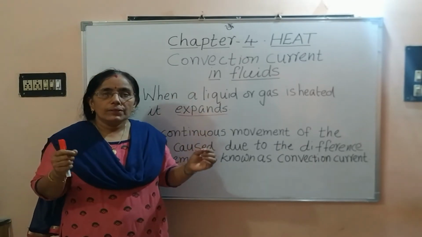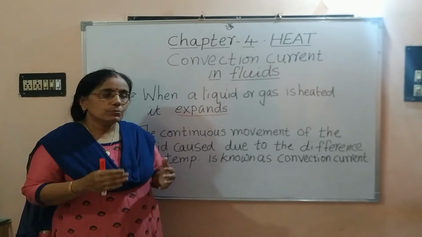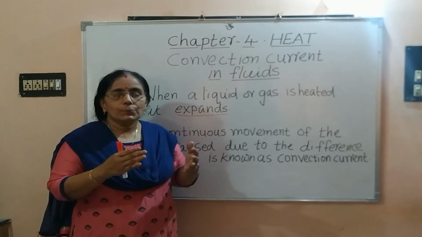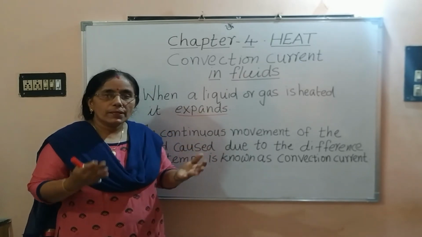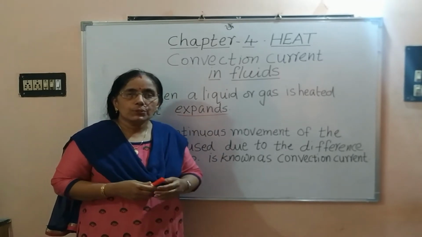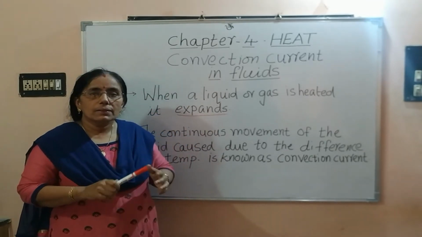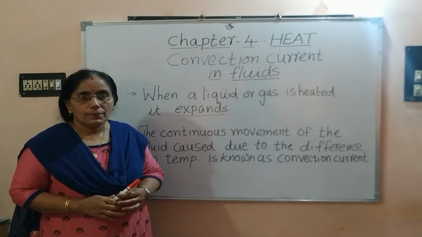Now, the heavier, cooler particles from the surroundings move towards that place to take its place and they also get heated up and rise up. This process continues till the entire fluid gets the same temperature.